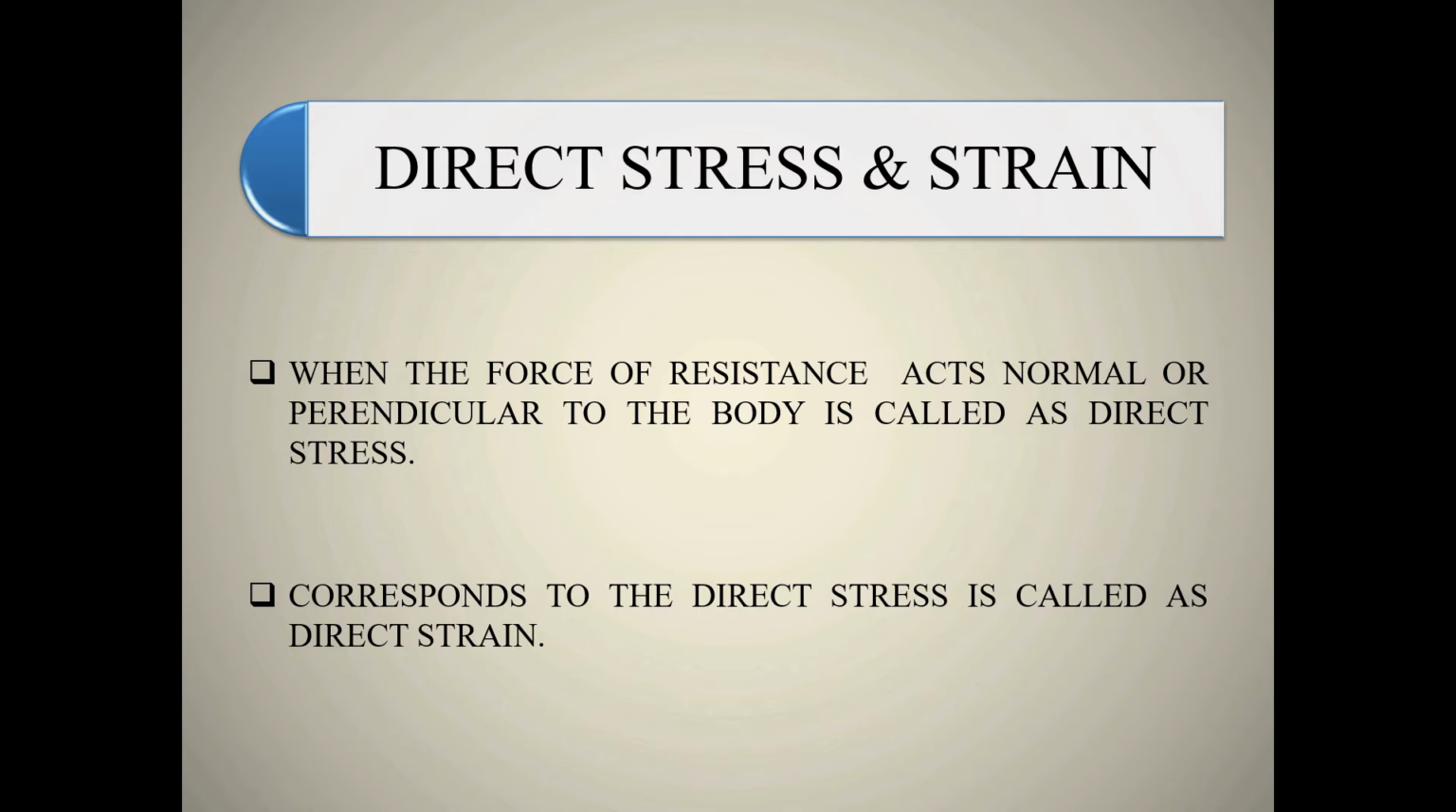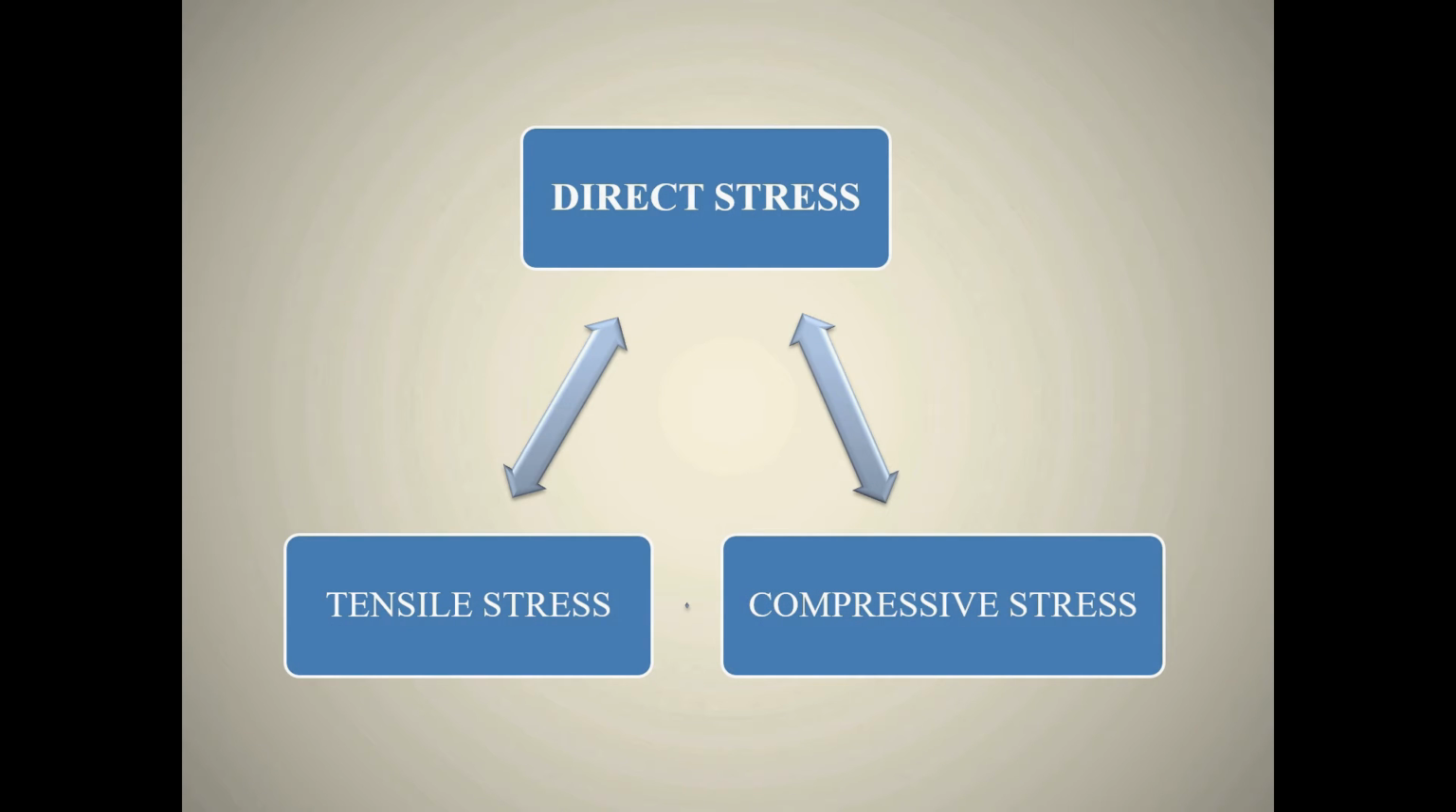Direct stress and strain. When the force of resistance is normal or perpendicular to the area on which it acts, the stress produced is called a direct stress, and the corresponding strain is known as direct strain. Direct stress is divided into two parts: tensile stresses and compressive stresses.